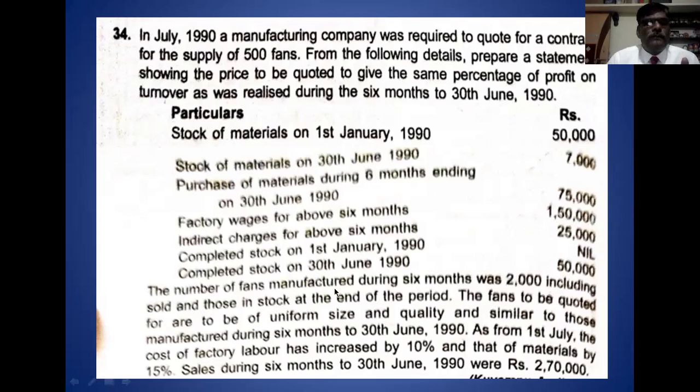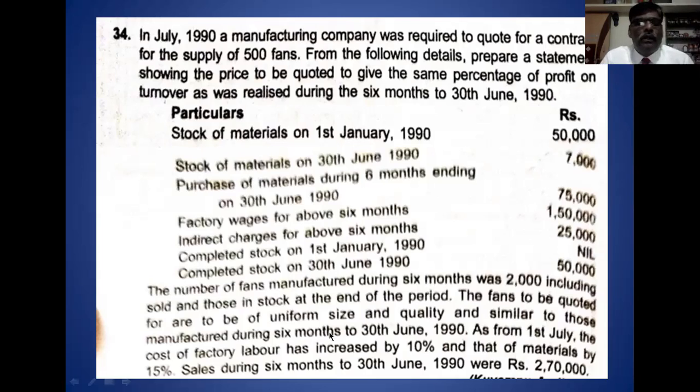The number of fans manufactured during the first 6 months was 2000. Manufactured and sold are 2000. This information is related with 2000 fans. The first period information is related with 2000 fans. You have to quote for 500 fans. The estimation is related with 500 fans.